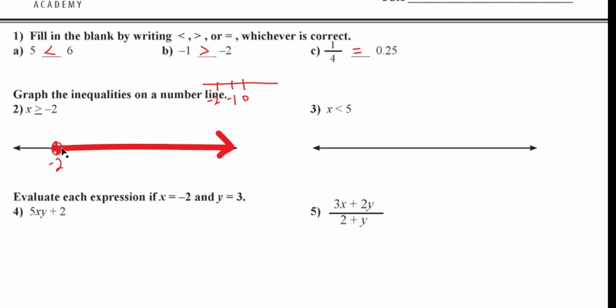And that's it right there. Let's shade it in real good. There we go. All right? Everybody got that? That's how you graph that thing.